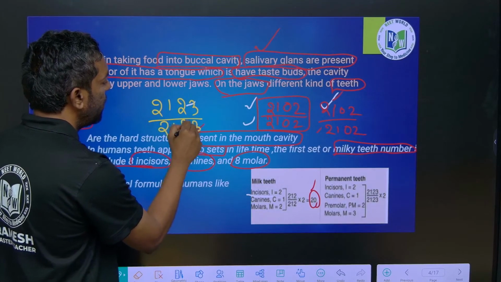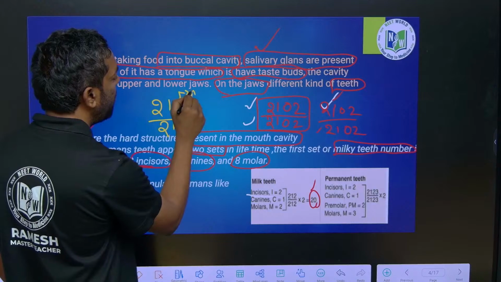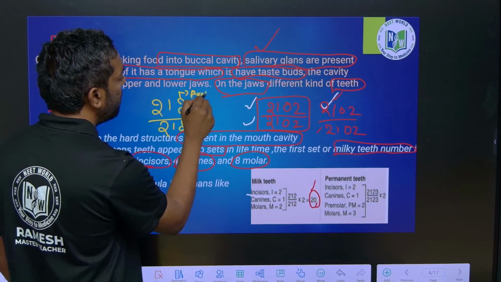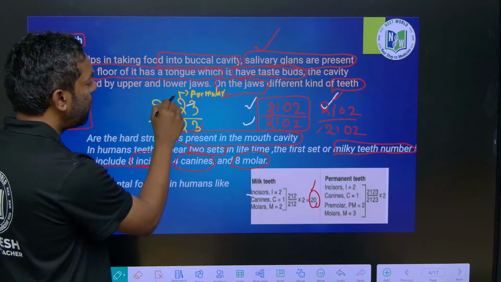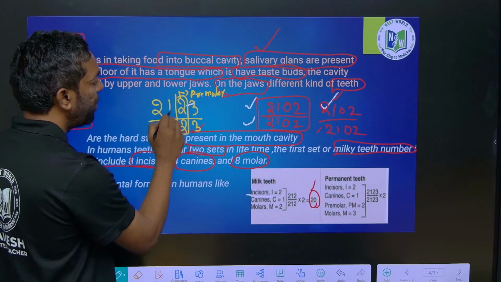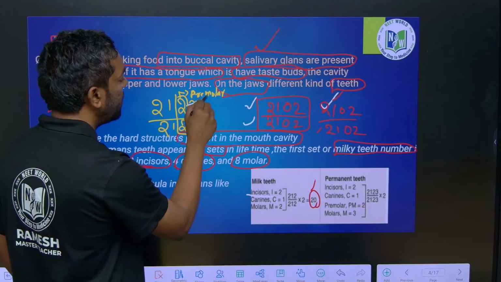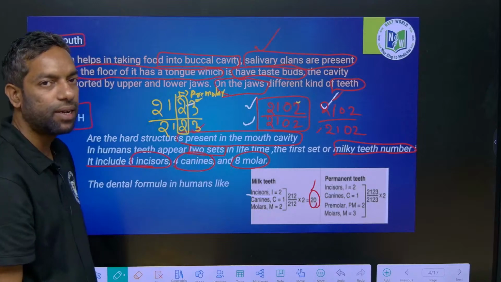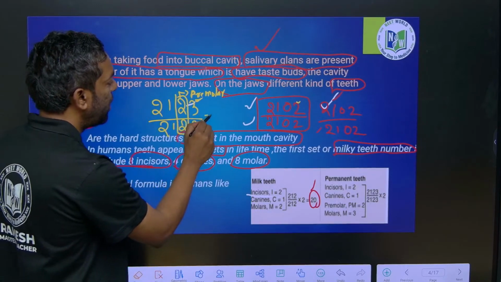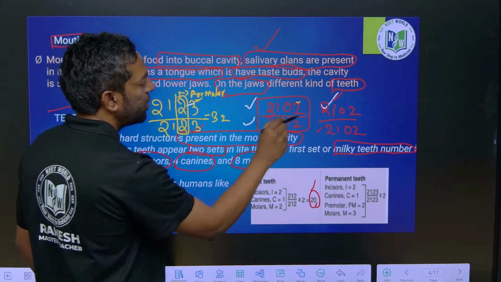In permanent teeth, premolars are there: 2 sets of premolars, and one set of molars increases, with molars at year 2 and year 3. This is the difference. Overall, permanent teeth are 32 in number, while milky teeth are 20 in number.